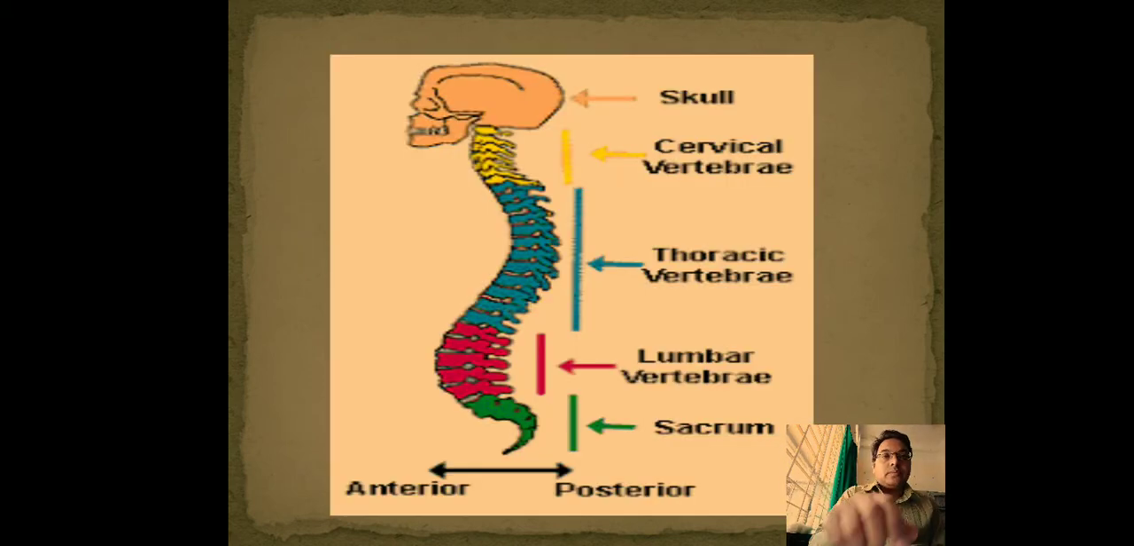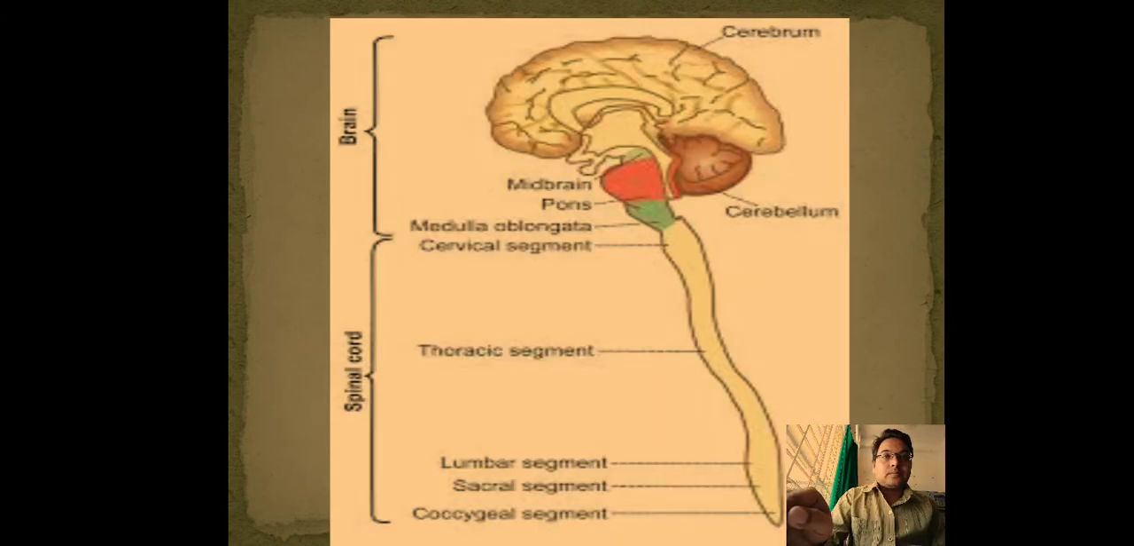Now you can see this diagram. This diagram is indicating the parts of central nervous system, which include the brain and spinal cord. So this is diagram which is indicating parts of brain and spinal cord. One by one we will study about the brain as well as spinal cord.